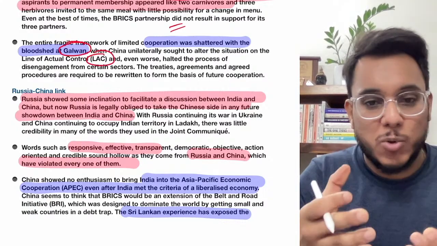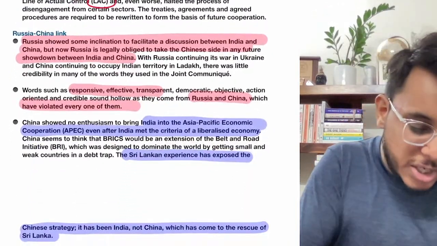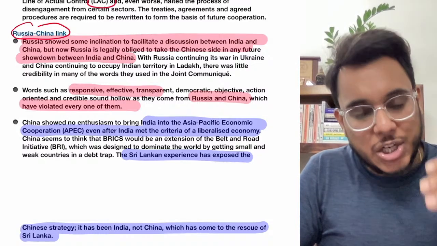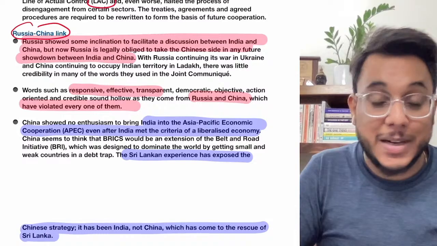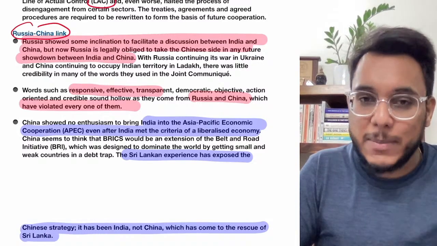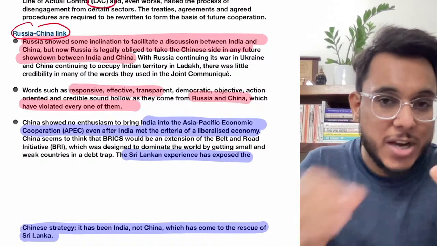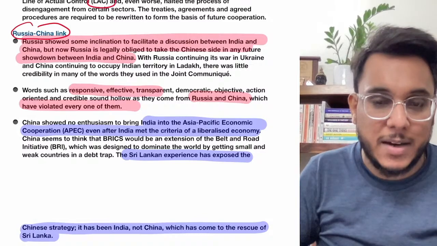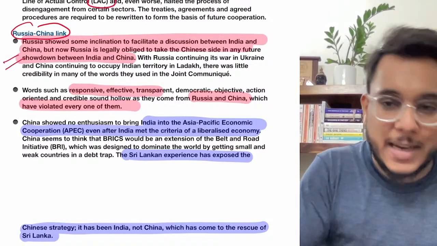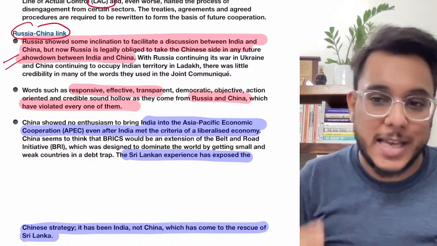Now because the disputes are here, obviously we cannot cooperate under the BRICS. Then, guys, the Russia-China link is there. Understand this particular thing, that earlier Russia used to favor India, but now Russia needs China because Russia is fighting the war in Ukraine, and because the USA is against Russia, Russia needs a partner in the form of China. So today whatever China will do, Russia will not take a side. So here again, guys, India might get cornered and China is showing its hegemony.